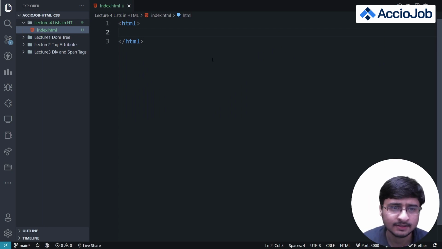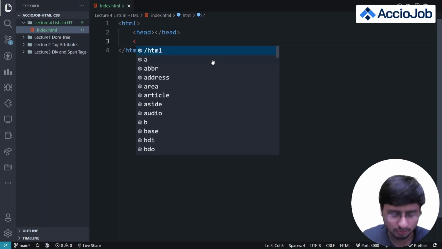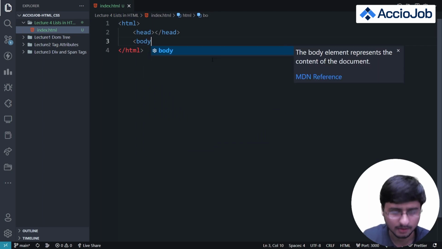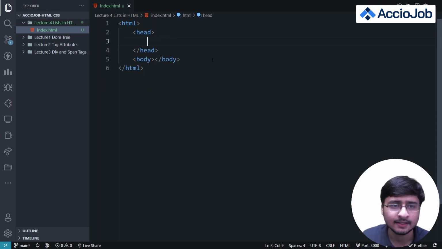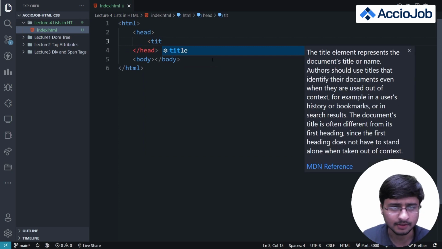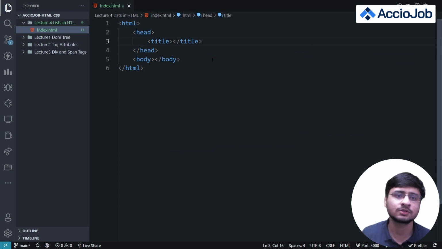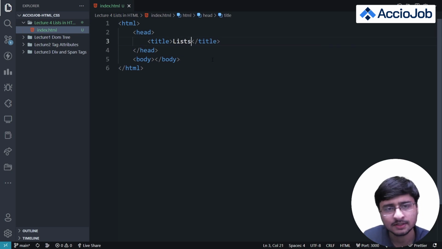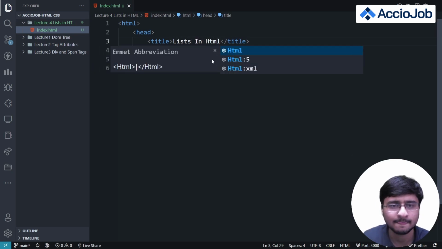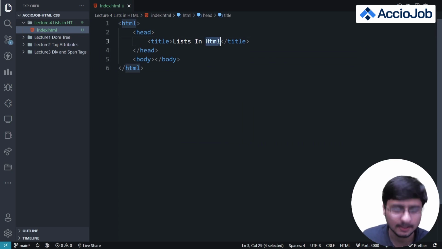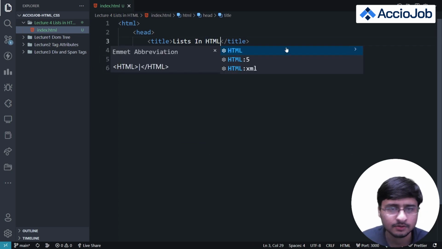So write the HTML tag, then I want to add a head tag, and a sibling of this head tag, I want to add a body tag, right? And inside this head tag, I want to type a title tag. So this is a title tag, right? In this title tag, I want to give the title to the website, which is Lists in HTML. Let's type HTML in capital because that's how it's written.